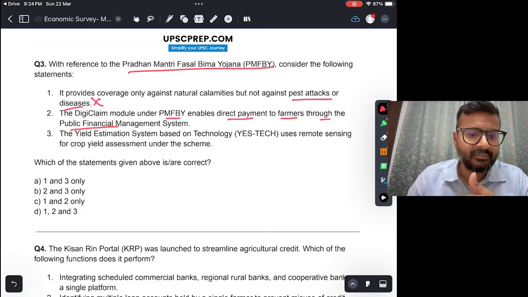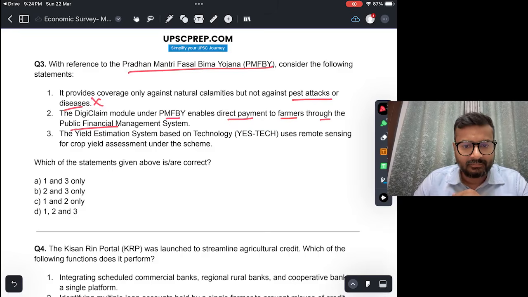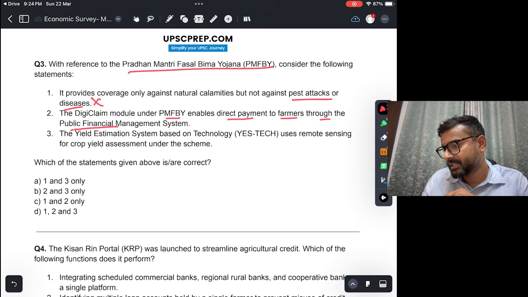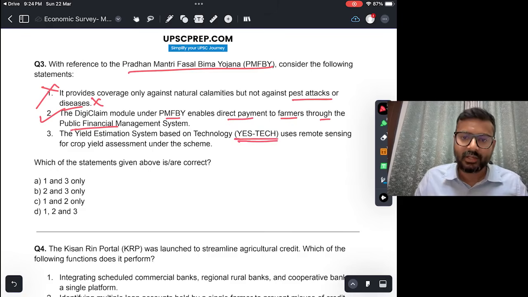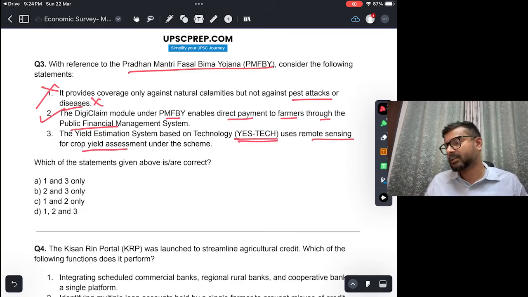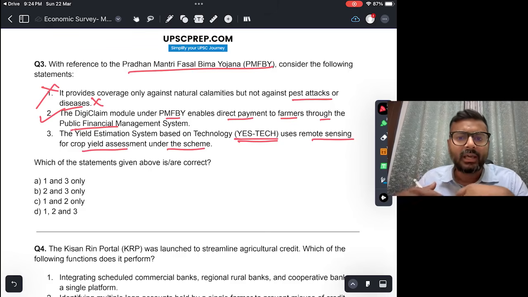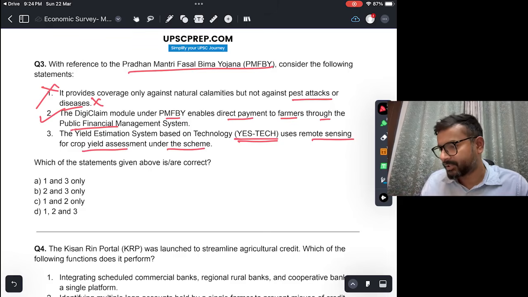Under PFMS, you can get direct payment. This is true. The yield estimation system based on technology, yes tech, uses remote sensing for crop yield assessment under the scheme. So this is also true. This is a technology used, remote sensing used to estimate crop assessment, and accordingly the insurance is paid, right? So the correct answer would be 2 and 3.